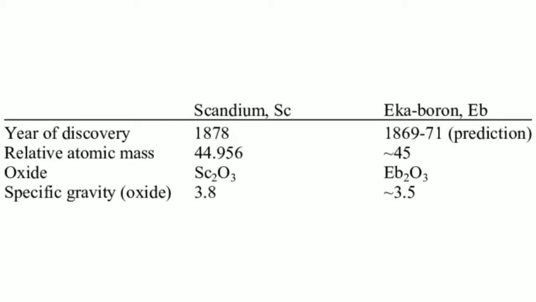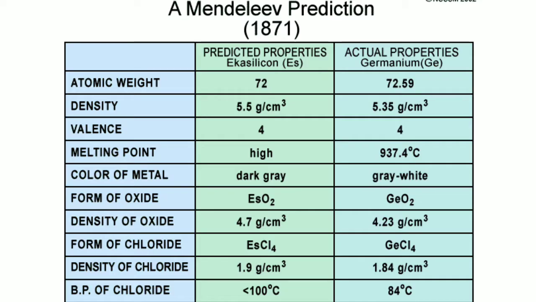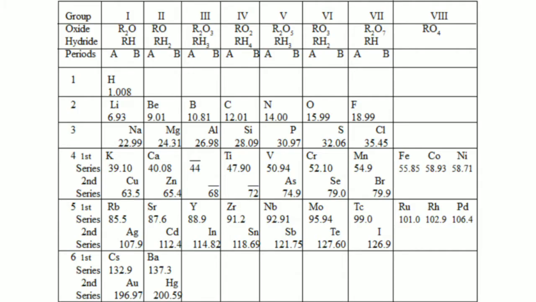Similarly, Eka boron was found to be scandium, with very similar properties, and Eka silicon was found to be germanium. This provided convincing evidence for both the correctness and the usefulness of Mendeleev's periodic table.